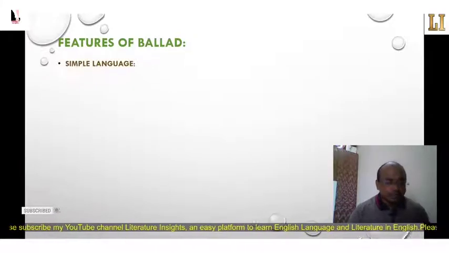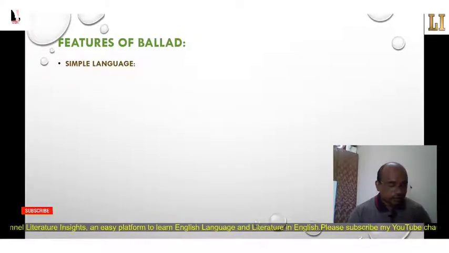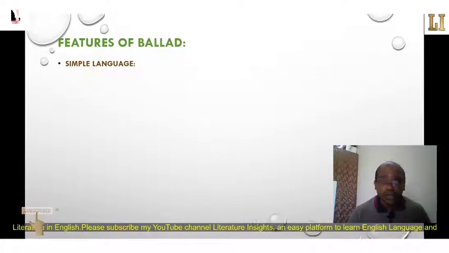Number 1, simple language. The traditional ballads were composed for illiterate audiences or non-specialist hearers or readers. Therefore, the language of the ballad can be easily understood by people without any special knowledge or training. When poets write a ballad considering their intended audience, they use simple and lucid language for their comprehension and understanding.